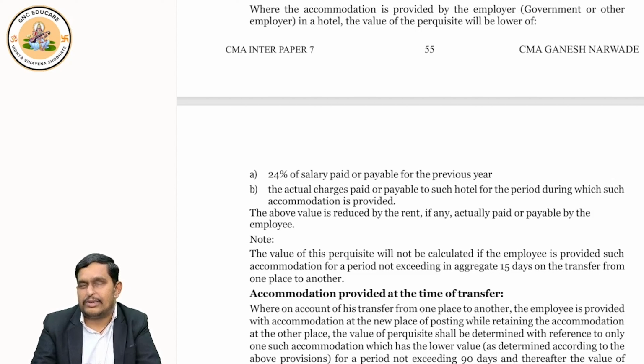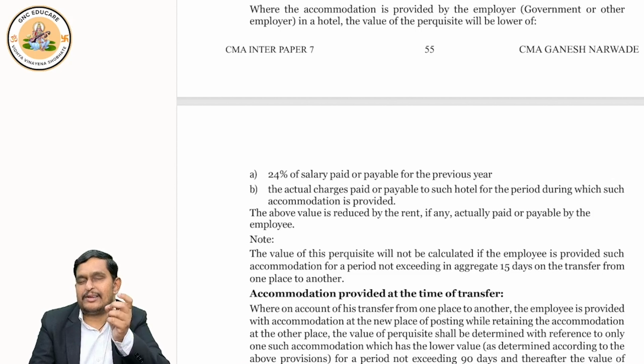Very good. So, hotel clear. Hotel simple. Up to 15 days stay in a hotel, not taxable. More than that, taxable. How is it taxable? Actual hotel charges or 24% of salary per annum, whichever is lower. That's it.